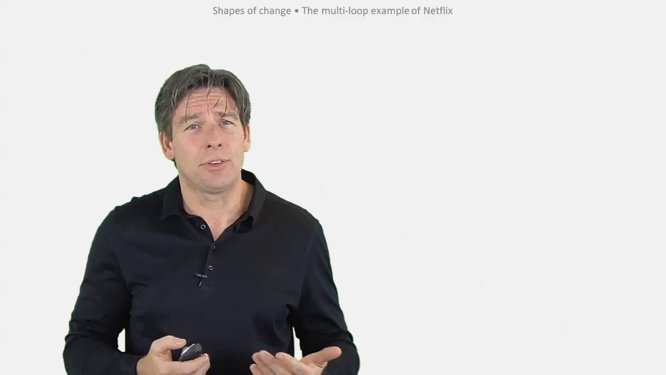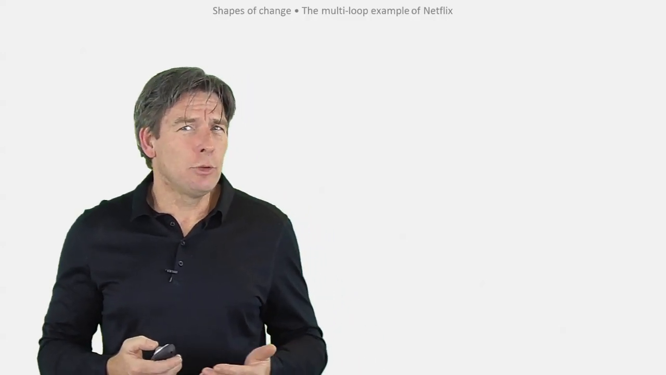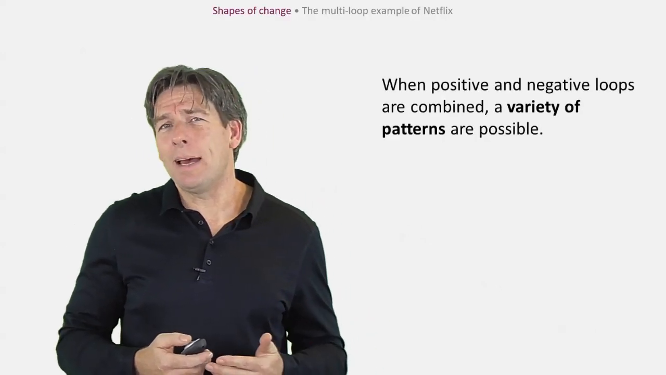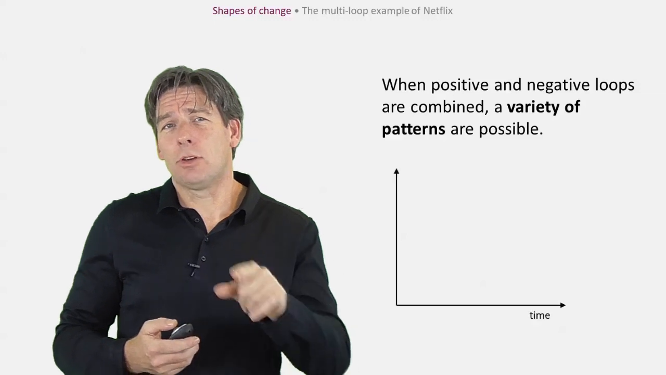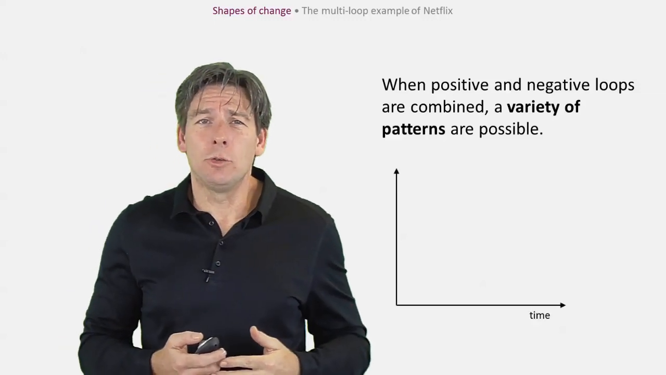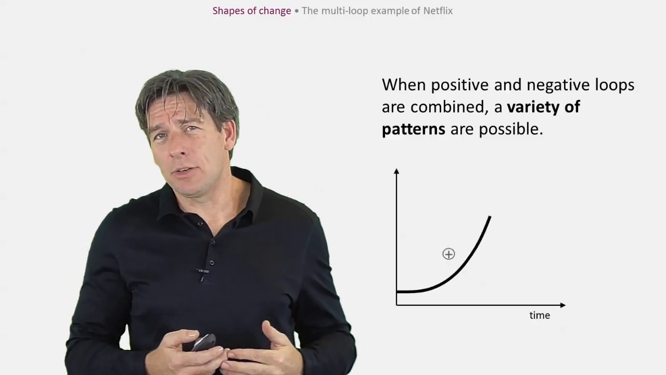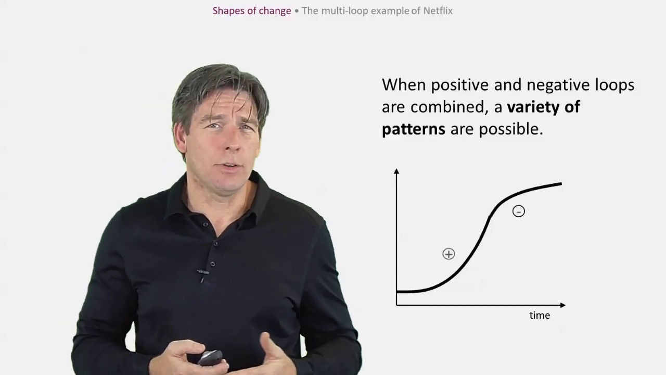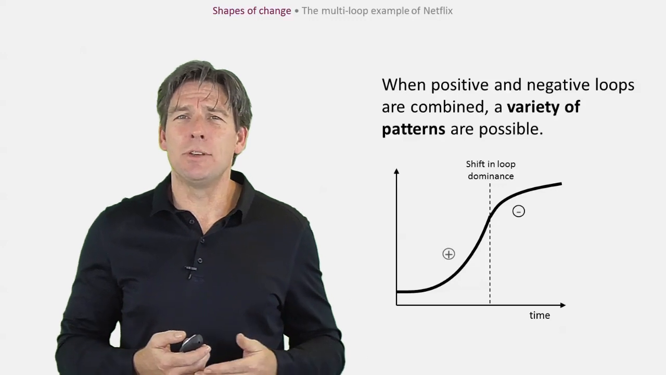get amplified or not. When positive and negative loops are combined, a variety of patterns are possible. The most commonly observed pattern is an S-shaped curve, where a positive feedback loop leads to initial exponential growth, and then a negative feedback loop takes over and dampens the growth. Let's take an example from the news.